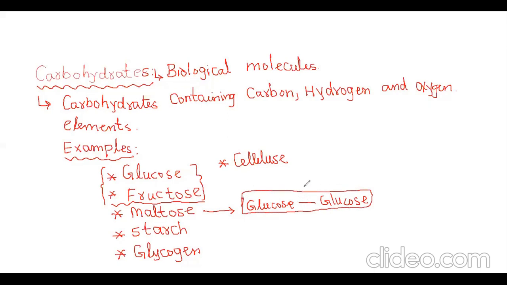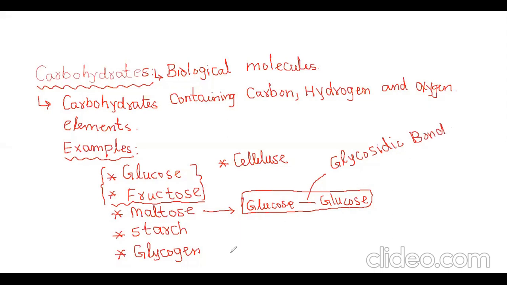Remember, the bond that forms between simple sugars of carbohydrate, we call this bond glycosidic linkage. Remember this. Or you can write it as glycosidic bond.